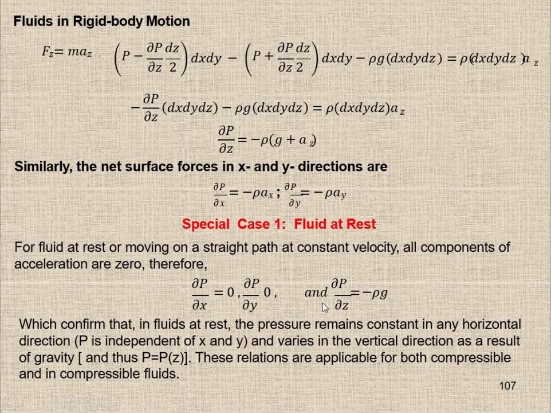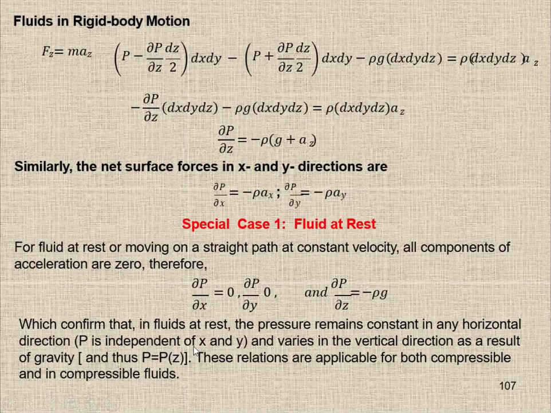Okay, so substitute the value of acceleration ax equals 0, ay equals 0 and az equals 0. So only one component will remain, which is minus rho g. So in that case the change in pressure will be equal to minus rho g. So this is basically verified, which confirms that in a fluid at rest the pressure remains constant in any horizontal direction.